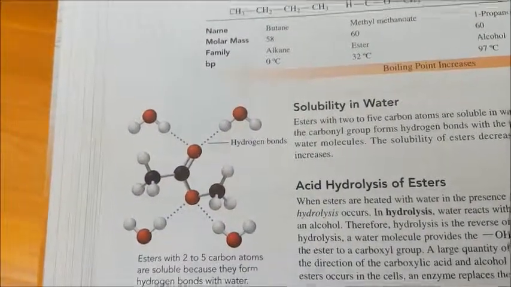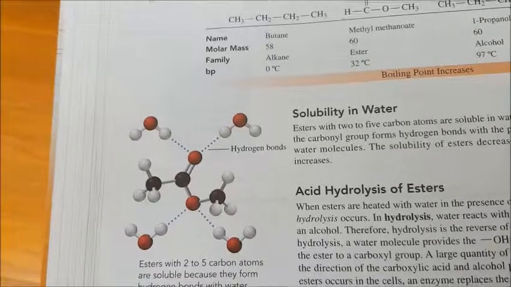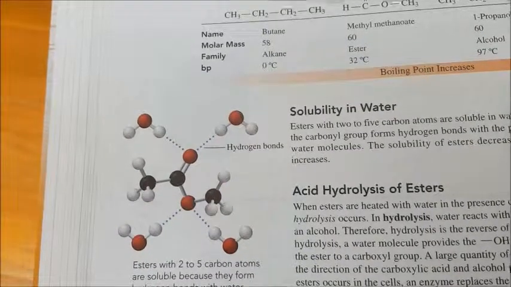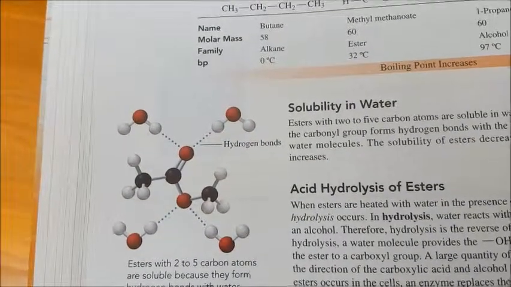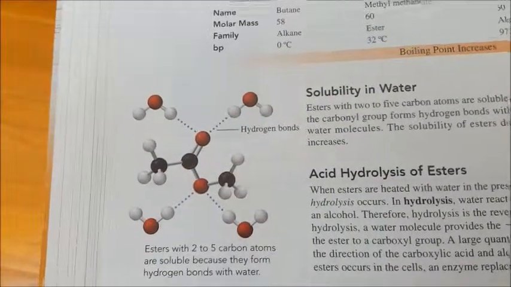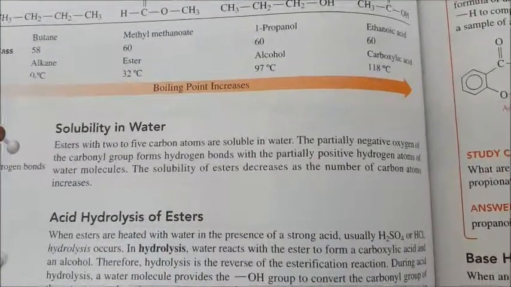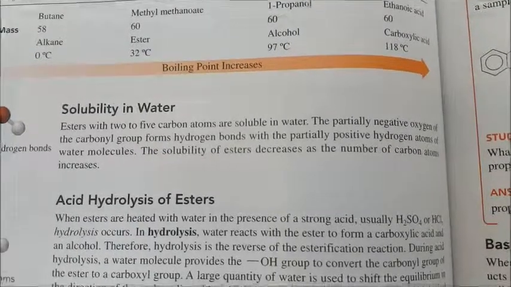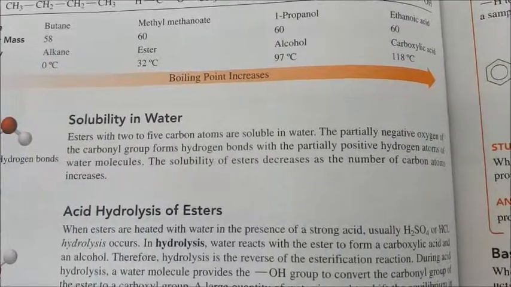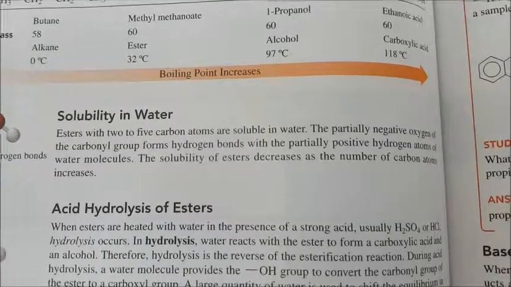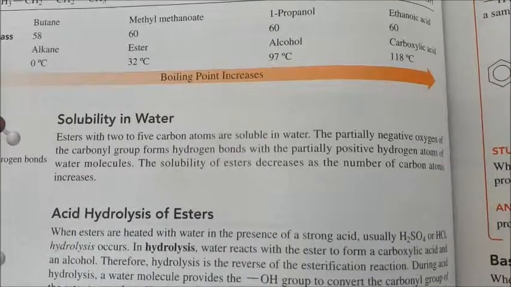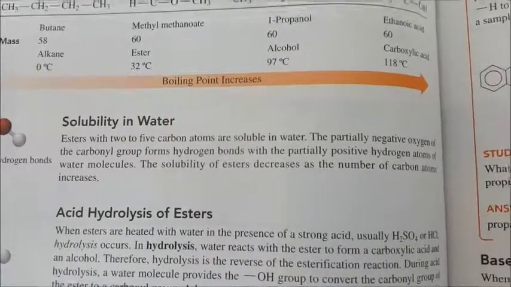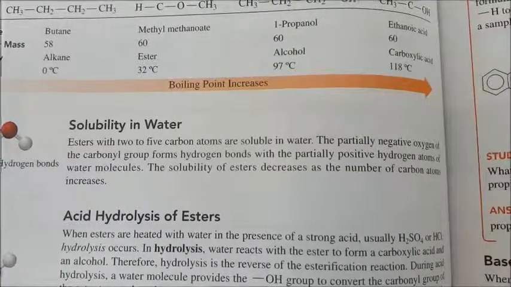We know that esters do have the ability of forming hydrogen bonds because they still contain some polarity, but not the same level of polarity as the carboxylic acid and the alcohol. As such, they have a lower solubility in water. Esters up to 5 carbons are soluble in water. Anything higher than 5 carbons is either partially soluble or insoluble in water. This is because of some hydrogen bonds that are formed.